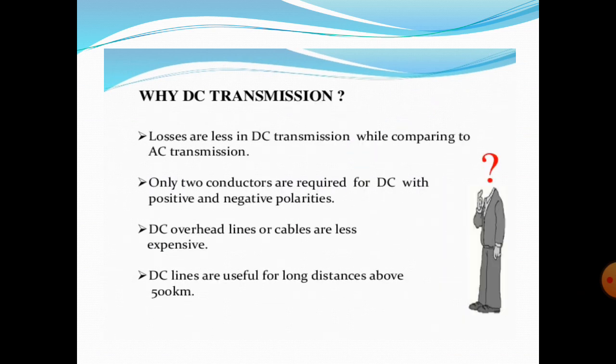Next, why is DC transmission needed? First, only two conductors are required for DC transmission, with positive and negative polarities, so the losses are very low compared to an AC transmission system. Next, DC overhead lines or underground cables are less expensive compared to AC transmission. And finally, as I already said, HVDC becomes economical only for long distances, so it is useful for distances of more than 500 kilometers.